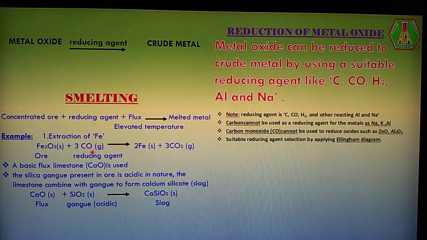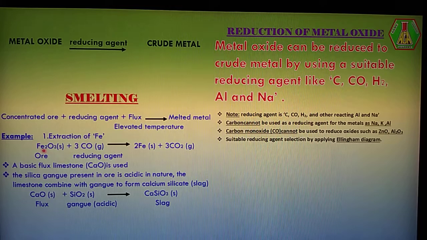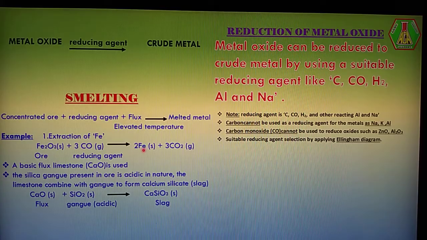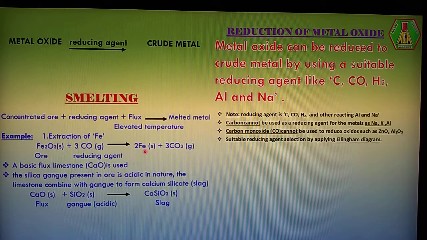Carbon monoxide, the reducing agent, attracts oxygen to become carbon dioxide. Here Fe is reduced from Fe2O3 to become iron. So here it is melted iron. This is a crude metal. This process is called smelting.